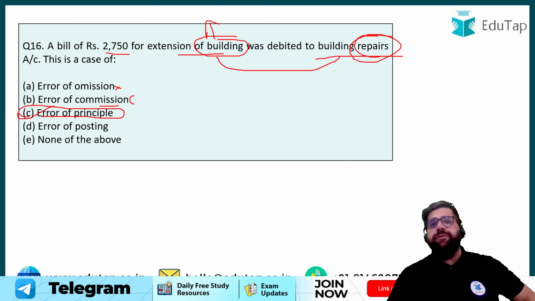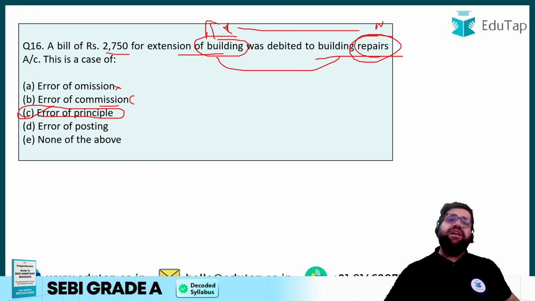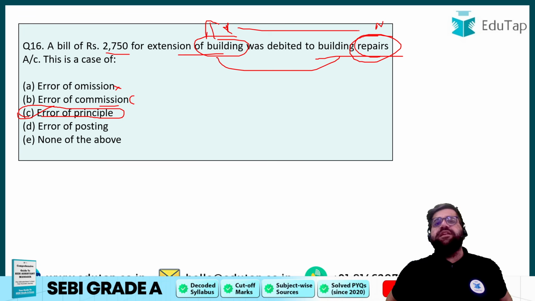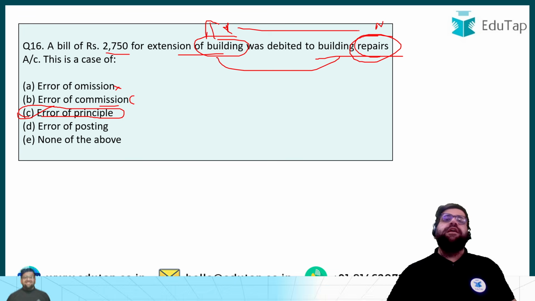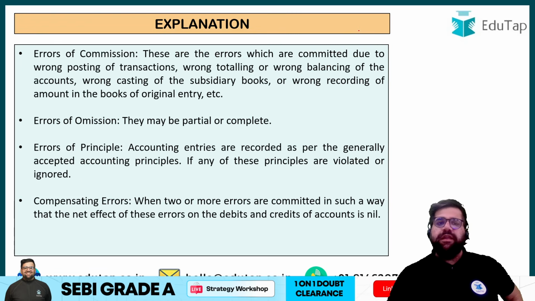debited a repairs account. A building is a real account, right? And repair is a kind of a nominal account. So if you are doing a kind of mix-up in identifying the different types of accounts itself, then it basically means that your principles of accounting is at flaw, and therefore the correct answer will be option number C, right?